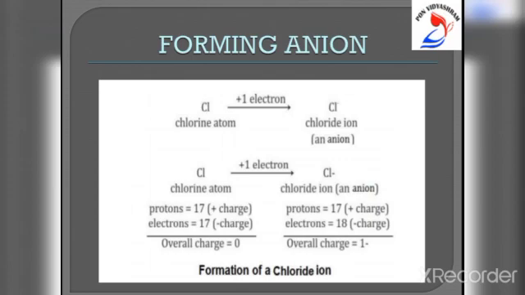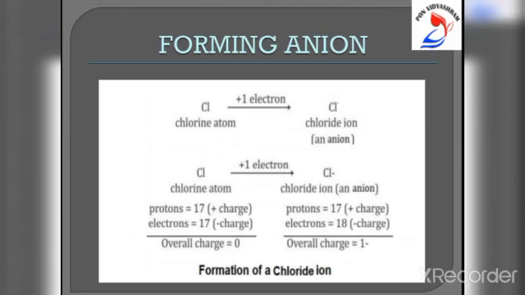A negatively charged ion is known as an anion. An anion is formed by the gain of one or more electrons by an atom. For example, a chlorine atom gains one electron to form a chloride ion Cl-. An anion contains more electrons than the normal atom. The ions of all the non-metal elements are anions.